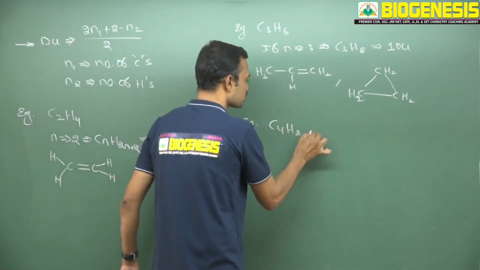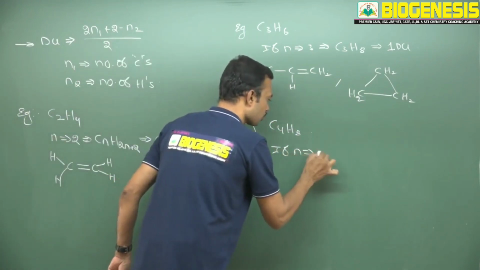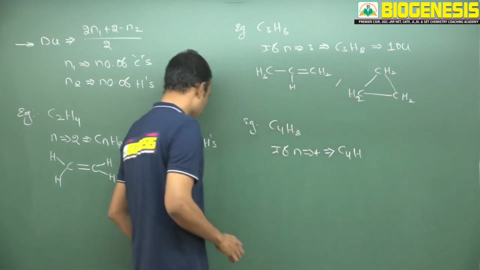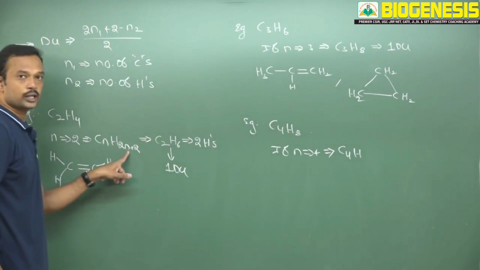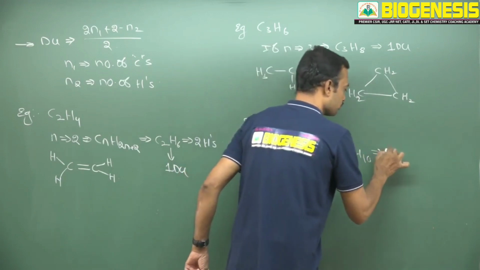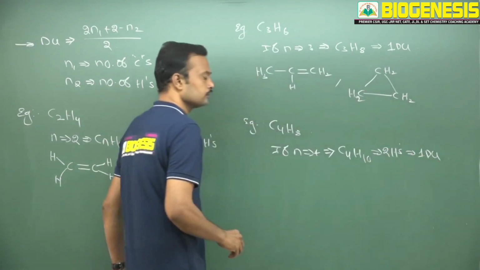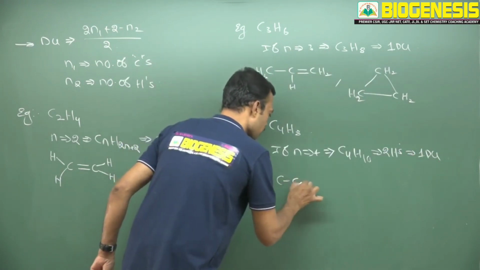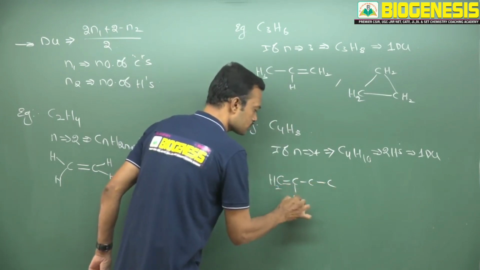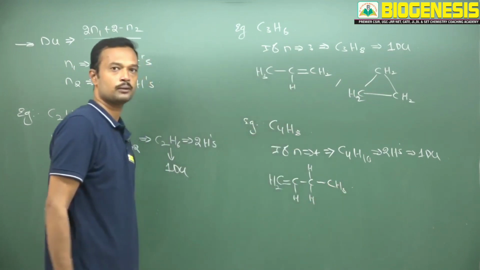One more example I will give. This is C4H8. If n is equal to 4, you may expect C4, 2 into 4, 8 plus 2, 10, so here you may expect 10. How many hydrogens differ? 2 hydrogens differ. When 2 hydrogens differ, it is first degree of unsaturation. So you may expect 4 carbons, 1, 2, 3, 4. You can write the double bond anywhere. If I write it here, you balance with 2 hydrogens, here 1 hydrogen, here 1 and here 1, and finally here 3 hydrogens. Every carbon should carry 4 bonds.